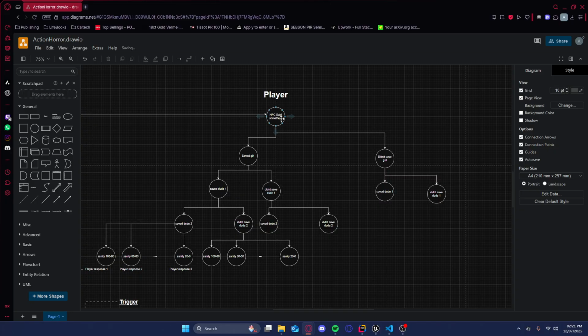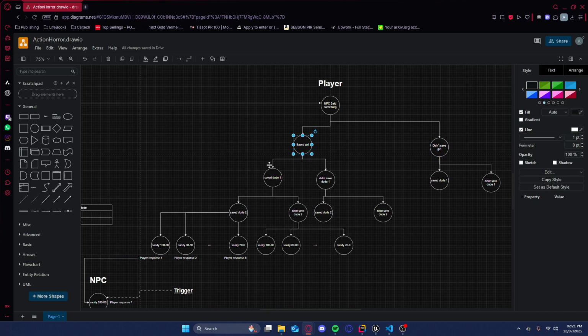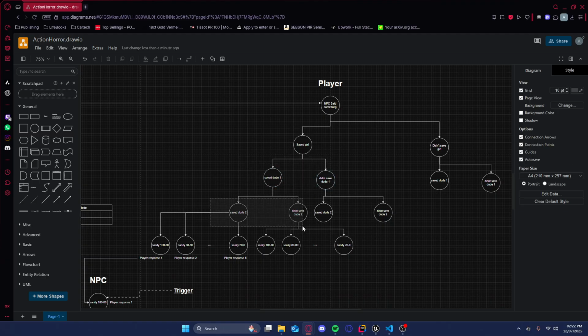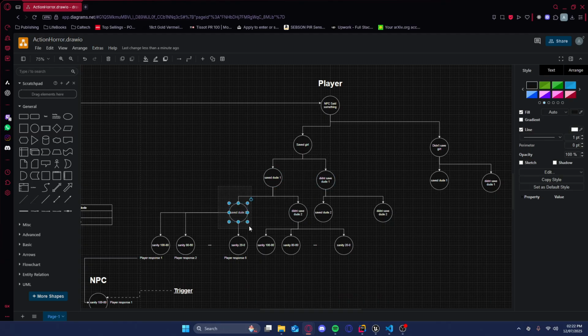So the player interacts with an NPC and the NPC says something, right? So let's say in the past we had two decisions, to save a girl or not to save a girl, and we did save a girl, right? And then there was another decision to save a dude, and let's say we did save him, and then there was another decision to save dude number 2, and let's say we saved him too, right?